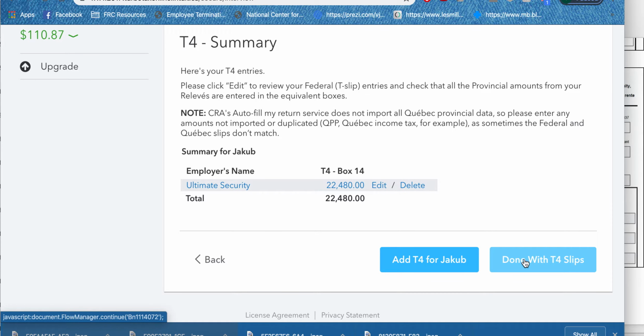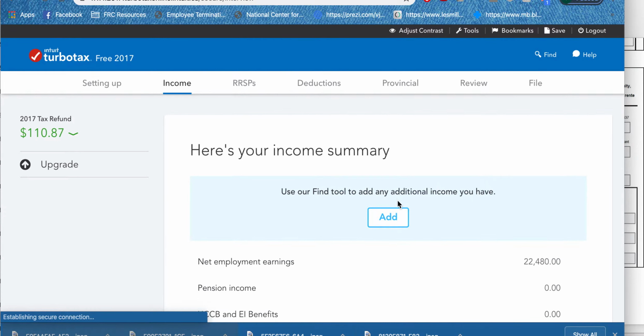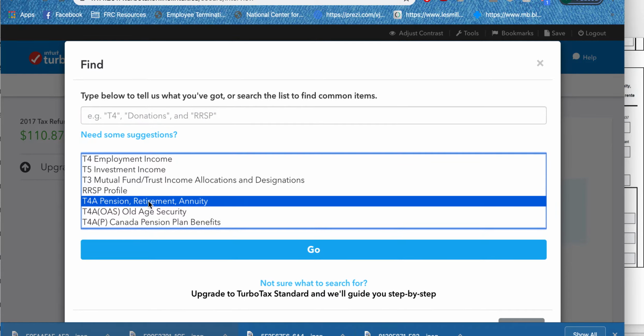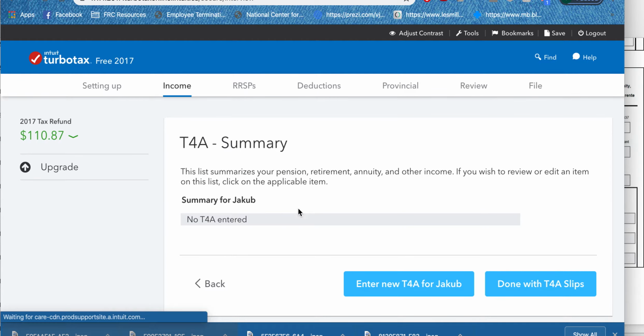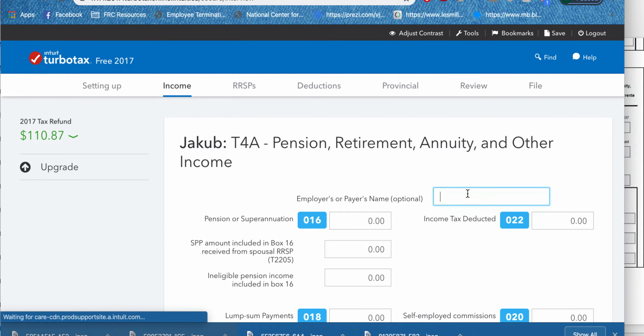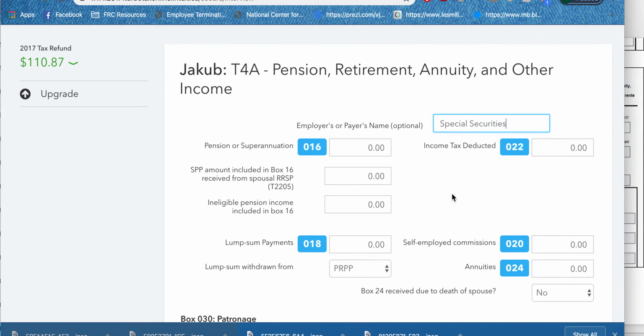Now I am actually done with T4 slips, but I am going to have to add a T4A. So I'm going to add more, and it's called the pension, retirement, and other income, which is this one here. Because Jacob is a contract worker, he has other income, and that's where this is going to go. The employer's name is Special Securities. Not a lot on this information, basically just line 48 here.